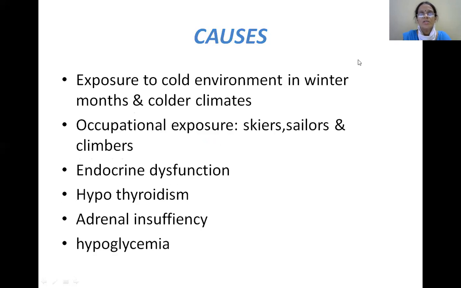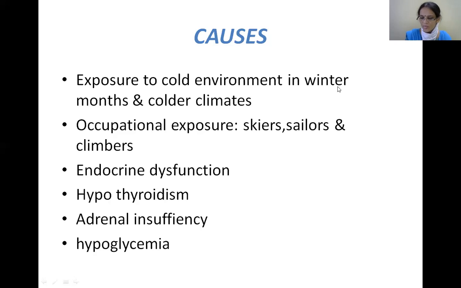So most important is the exposure to the cold environment in winter months and colder climates, and the occupational hazard seen in persons such as skiers, sailors and climbers. You can easily remember these two conditions, hypothyroidism and adrenal insufficiency, the endocrine dysfunction disorders.